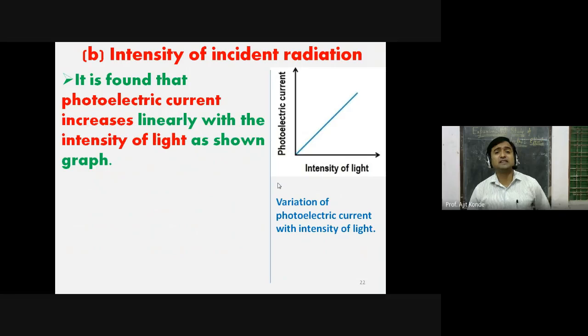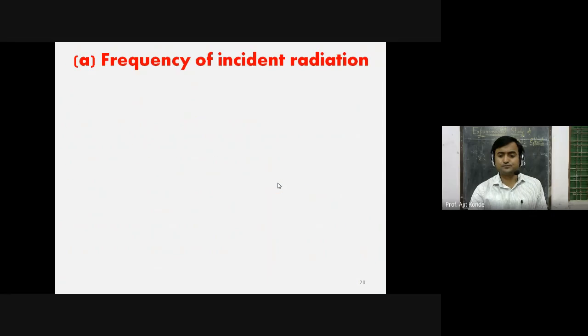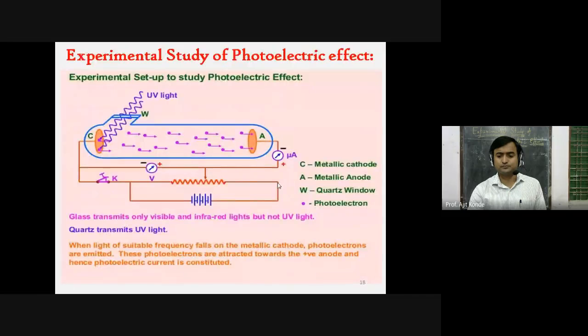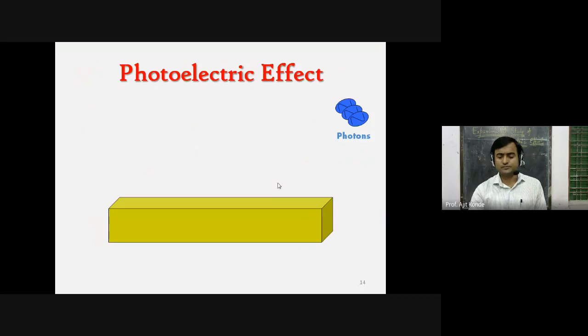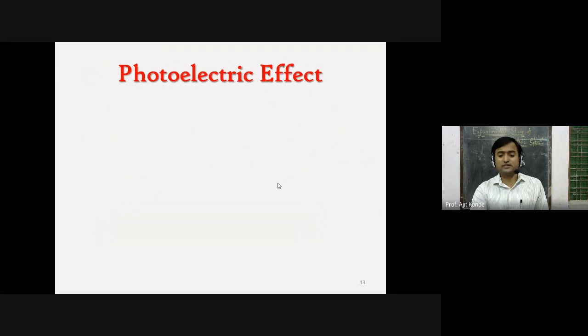In that we have seen that if we have a photosensitive material, and on that we only increase the intensity, not the frequency, and the frequency is less than threshold frequency, then there will be no photoelectric effect. Okay, see over here. See this, if photons hit this one, electrons are emitted, but this is greater than threshold frequency.